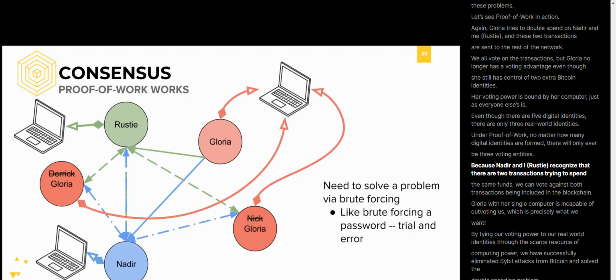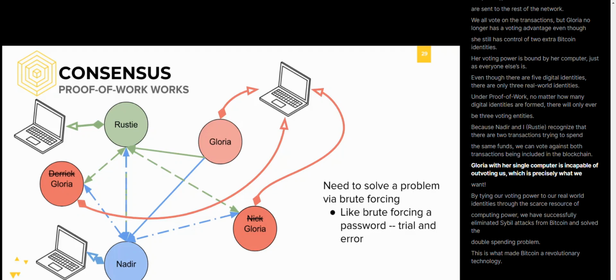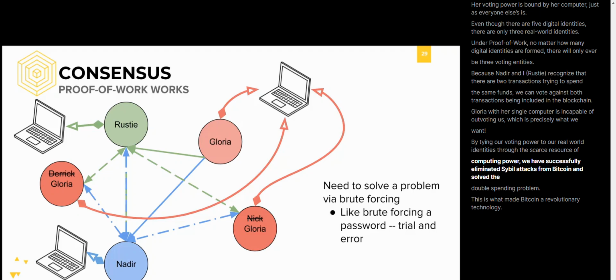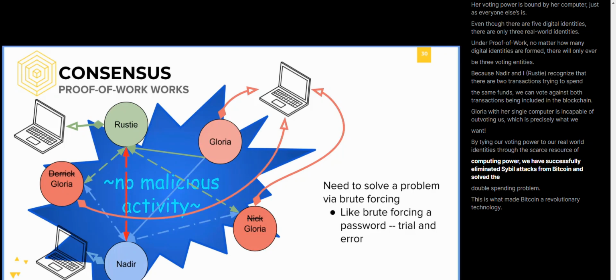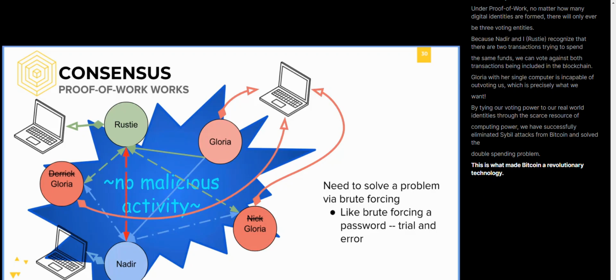Because Nadir and I recognize that there are 2 transactions trying to spend from the same funds, we can vote against both transactions being included in the blockchain. Gloria, with her single computer, is incapable of outvoting us, which is precisely what we want. By tying our voting power to our real-world identities through the scarce resource of computing power, we have successfully eliminated Sybil attacks from Bitcoin and thus solved the double spending problem. This is what made Bitcoin a revolutionary technology.